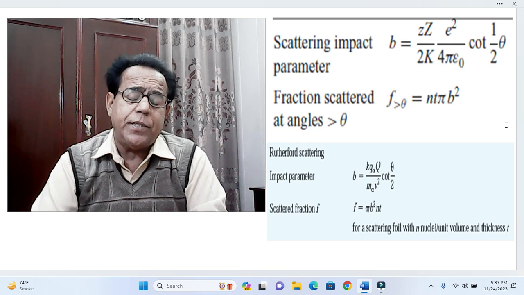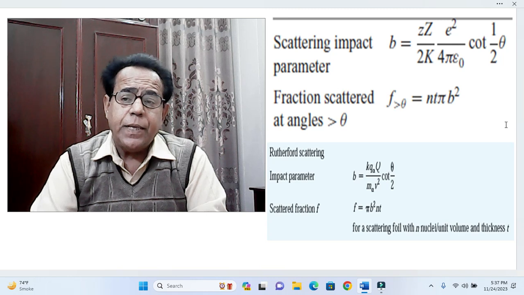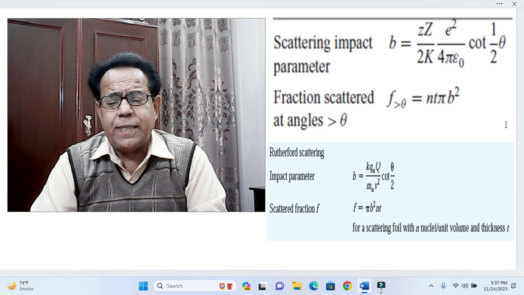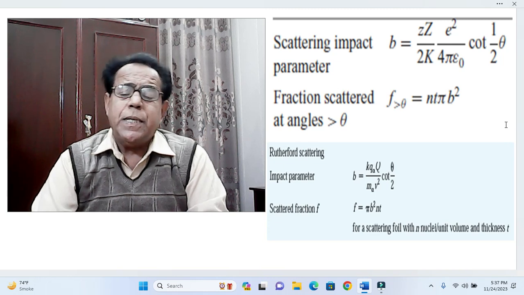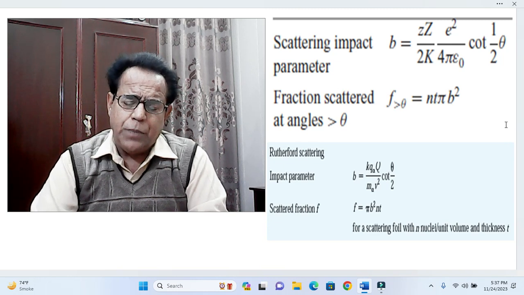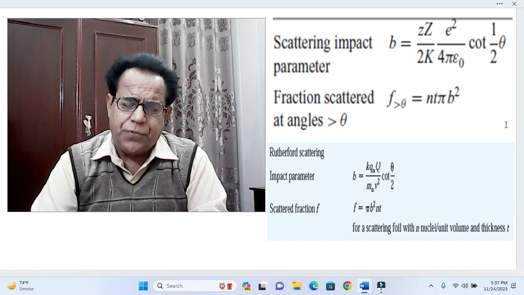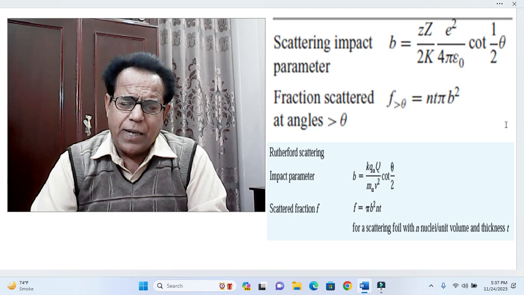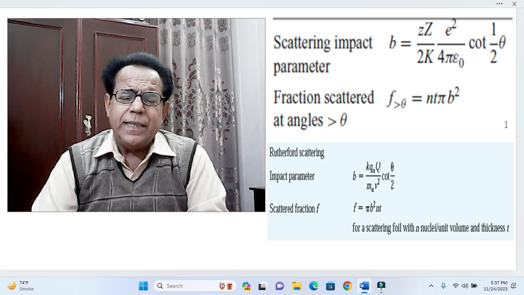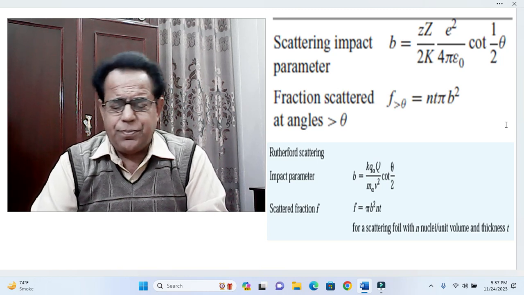Dear students, now we come to the second snapshot, which is just a reproduction of the first snapshot, but because two different books and two different authors are involved, their methodology is slightly different.